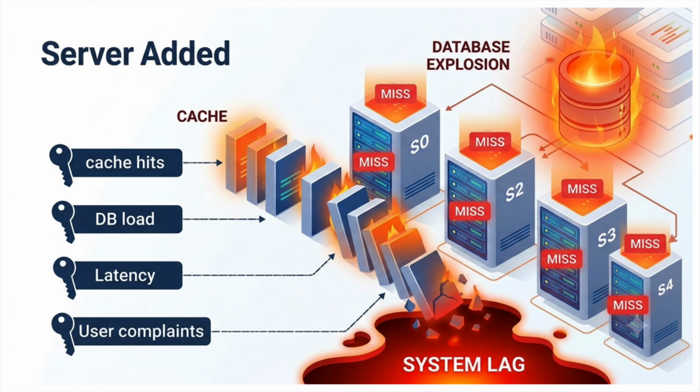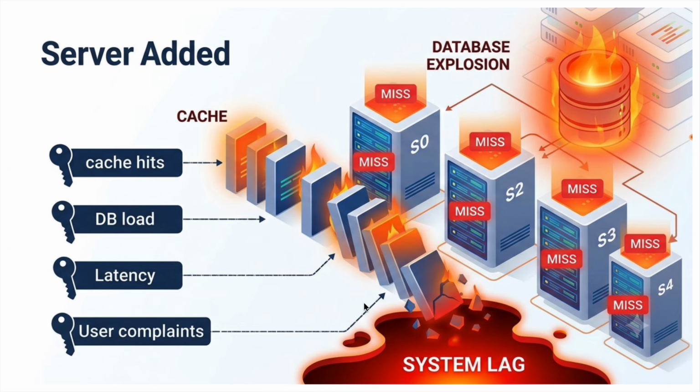Imagine a cache cluster storing millions of objects. All those cached objects are already sitting on specific servers. Now, because the mapping changed, requests go to new servers, but those servers do not have the cached data. So every request becomes a cache miss, and this phenomenon is called a cache storm.